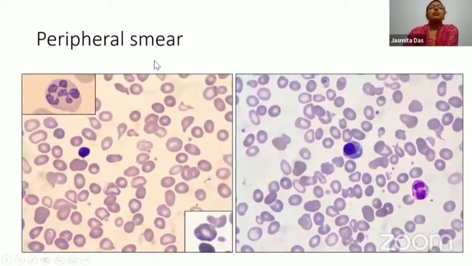So the peripheral smear in this case revealed that nearly all the red cells were larger in size. You have these macro-ovalocytes, then you have the teardrop cells, basophilic stippling in the inset, and the classical hypersegmented neutrophil. The other fields in this case also showed megaloblastic nucleated red cells. So overall, this particular patient smear was screaming that the patient has megaloblastic anemia.